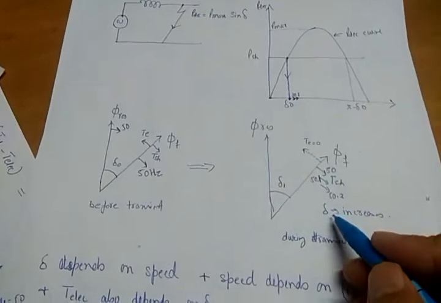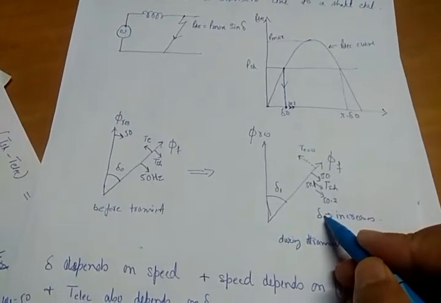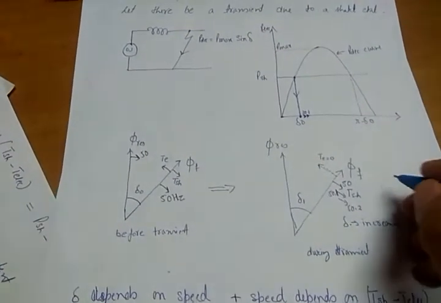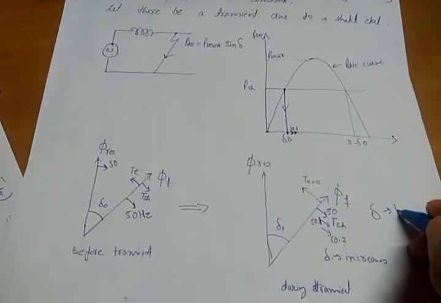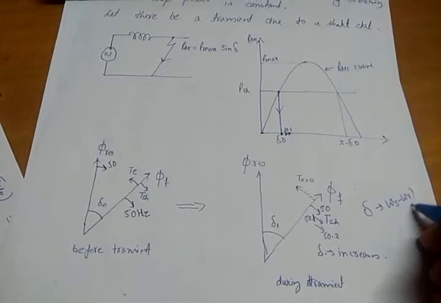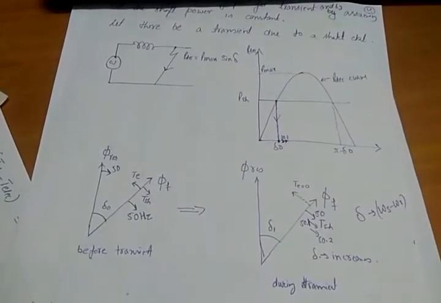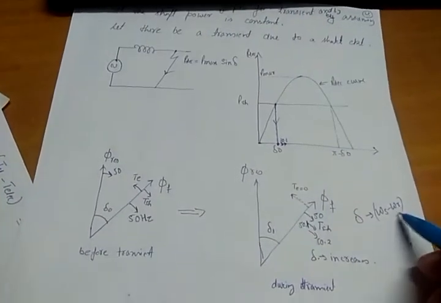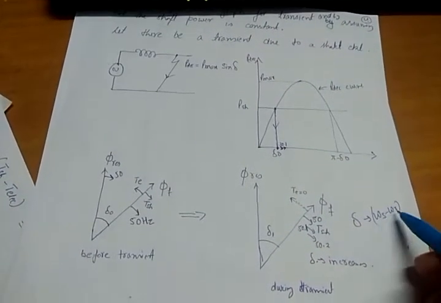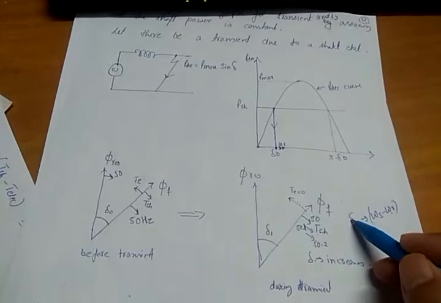So delta depends upon the speed, means delta depends upon omega s minus omega r. The moment omega r increases, delta increases.